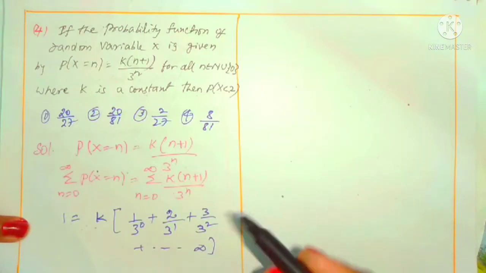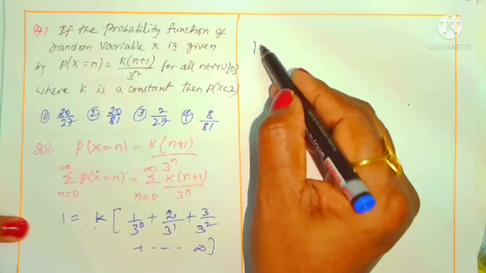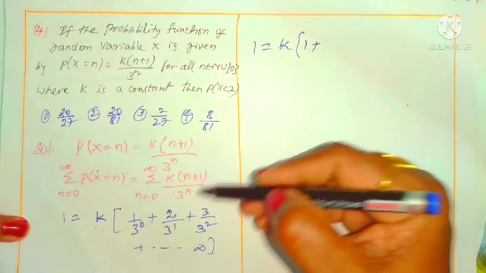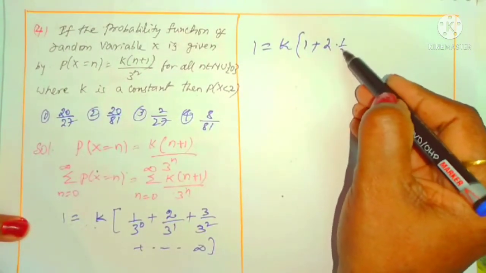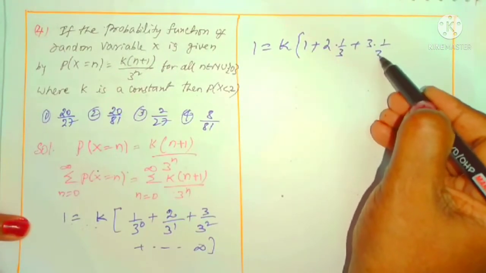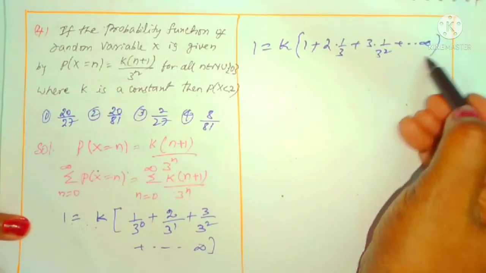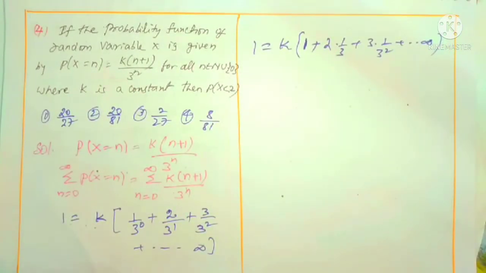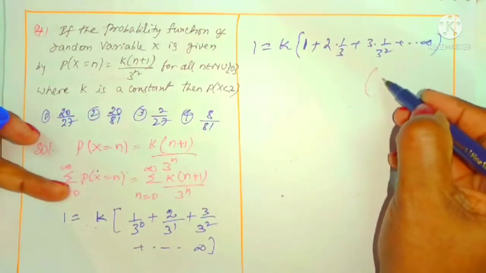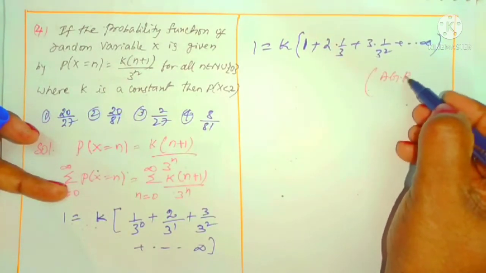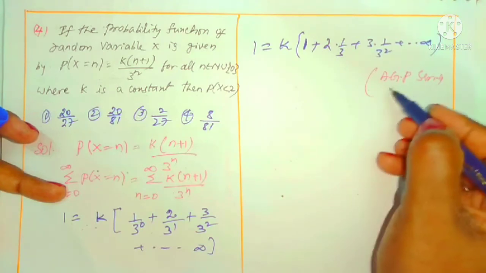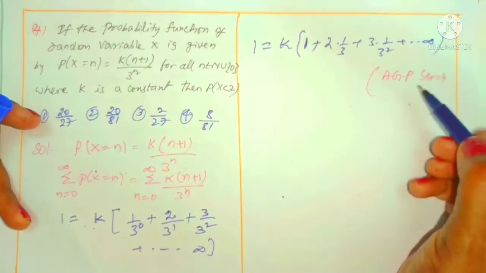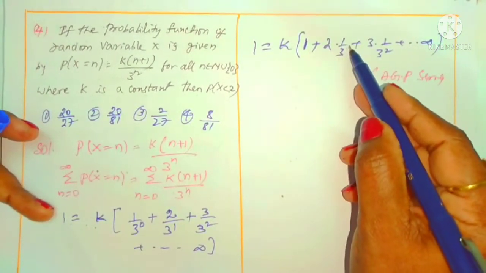Okay now. And also we can understand that 1 is equals to k into 1 by 3 power 0, 1, plus 2 into 1 by 3 we can write, plus 3 into 1 by 3 square we can write, and so on up to infinity. Do you recognize this series? Anybody recognize this series? This series is nothing but AGP series. AGP means what? Arithmetic and geometric progression.